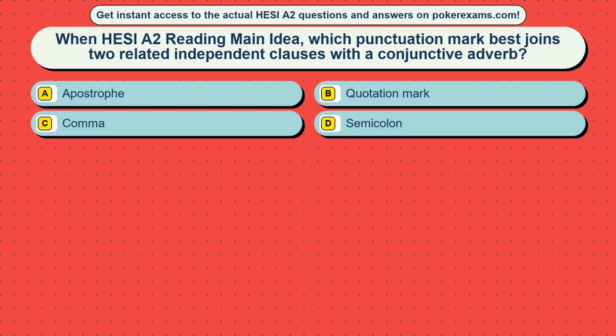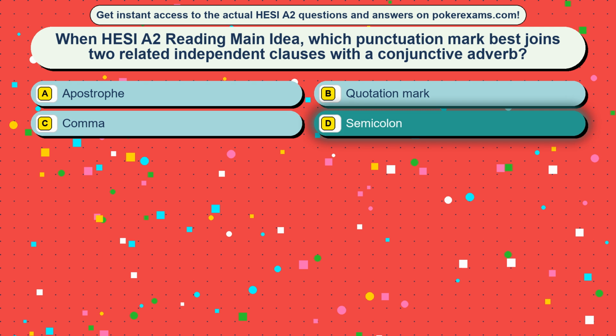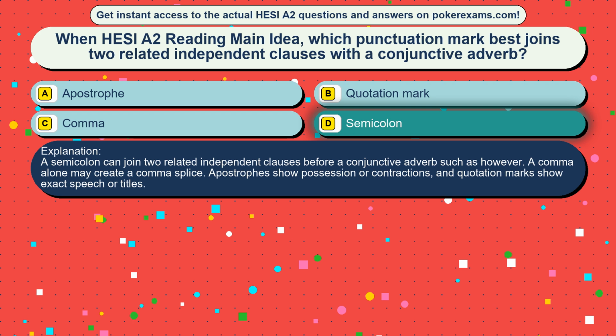Question 19. When HESI A2 reading main idea, which punctuation mark best joins two related independent clauses with a conjunctive adverb? Option A apostrophe, option B quotation mark, option C comma, option D semicolon. The correct answer is option D, semicolon. A semicolon can join two related independent clauses before a conjunctive adverb such as however. A comma alone may create a comma splice. Apostrophes show possession or contractions, and quotation marks show exact speech or titles.